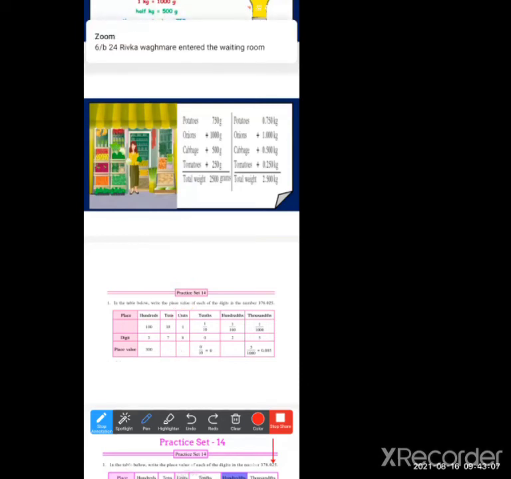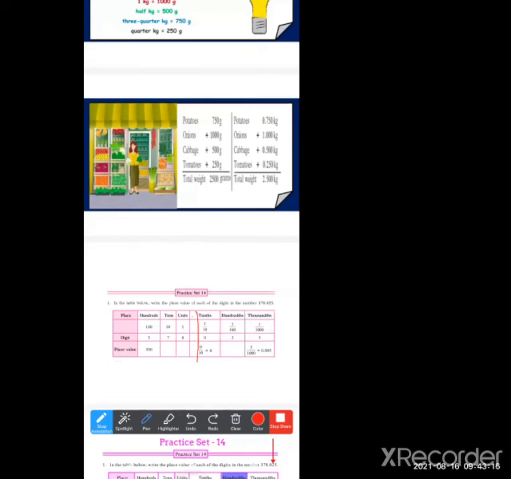Now see here. After the unit, you have one column of the decimal point in your textbook. So the decimal point has come. Now how to divide? See, what is the digit? The digit is 0, and the place is 10.